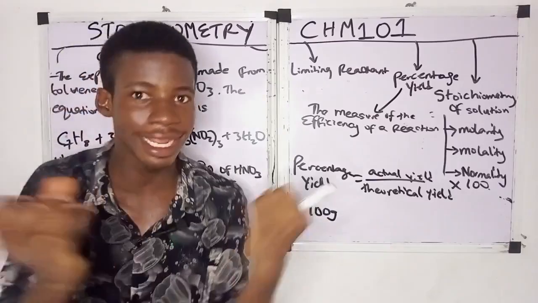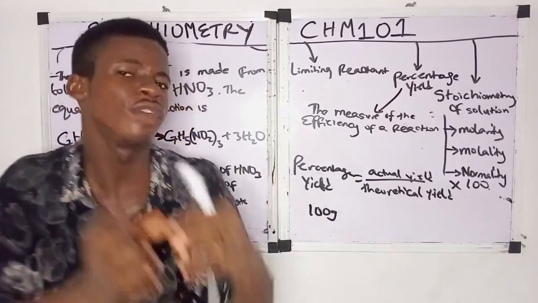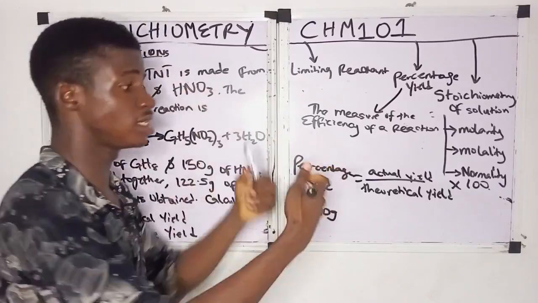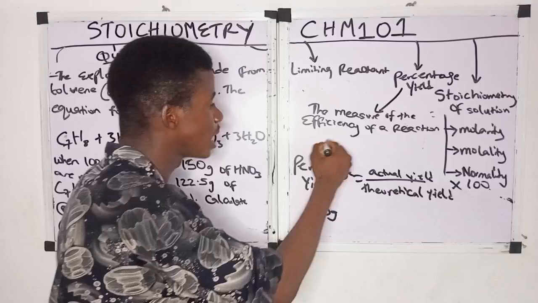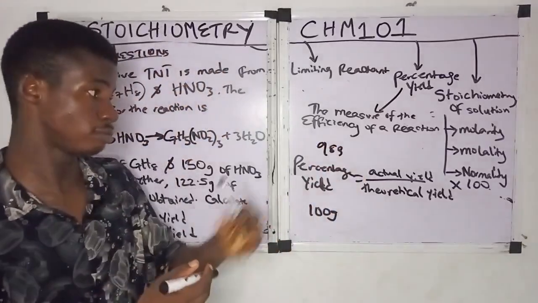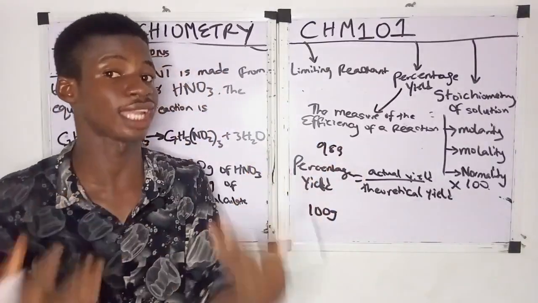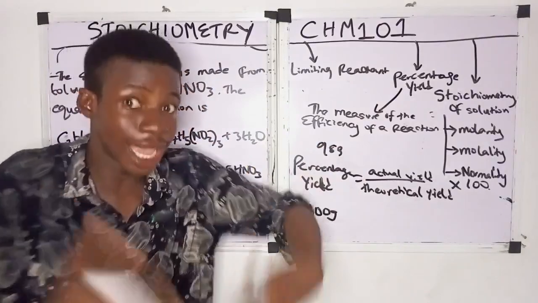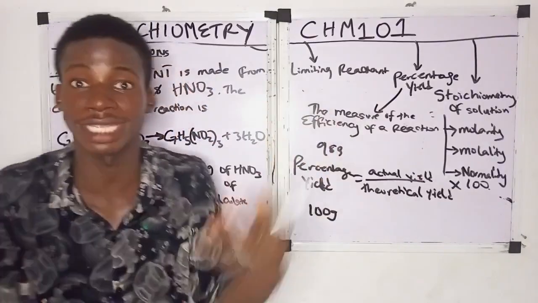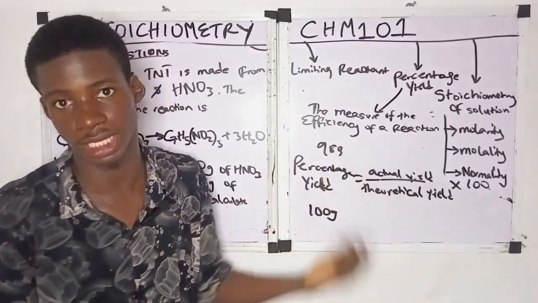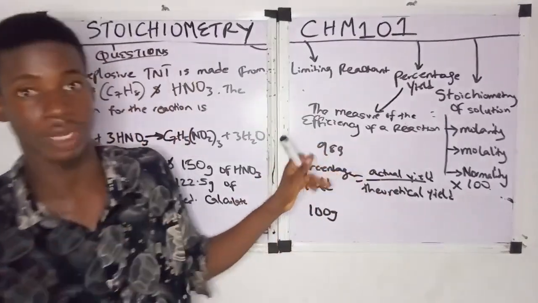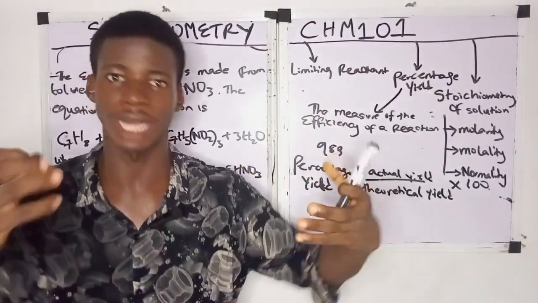Now, when you carry out the actual reaction, you find out that maybe the mass of water produced is now 98 grams. So this mass of water that is produced when you carry out the reaction is known as the actual yield. But theoretical yield is what you calculate.